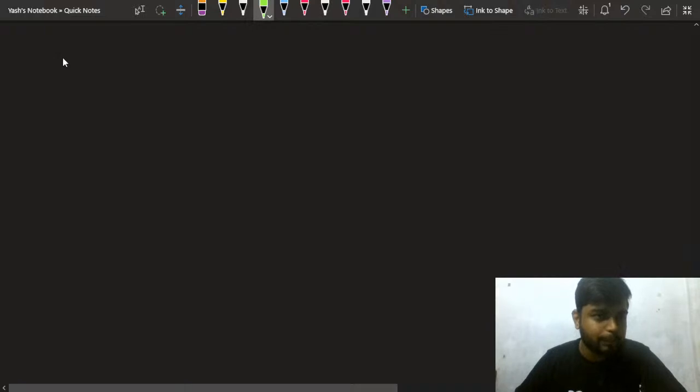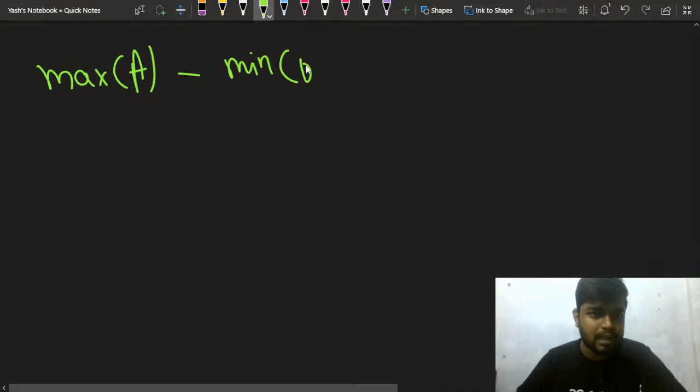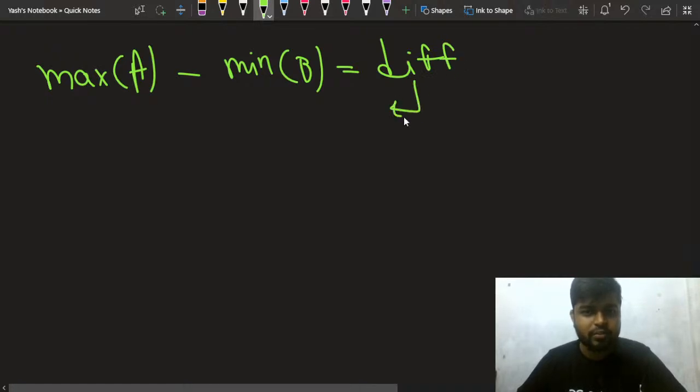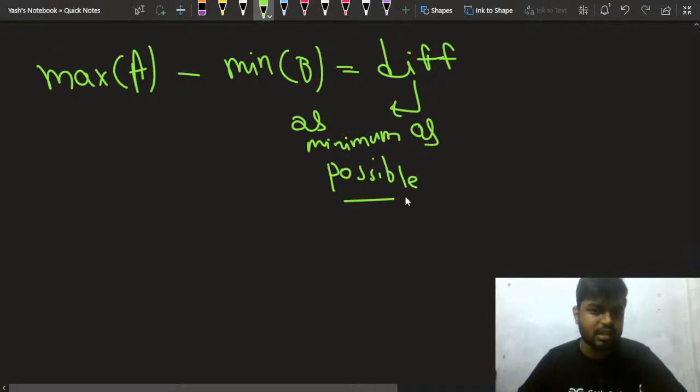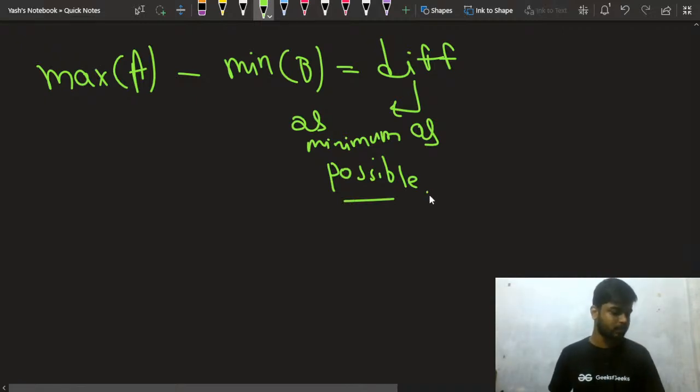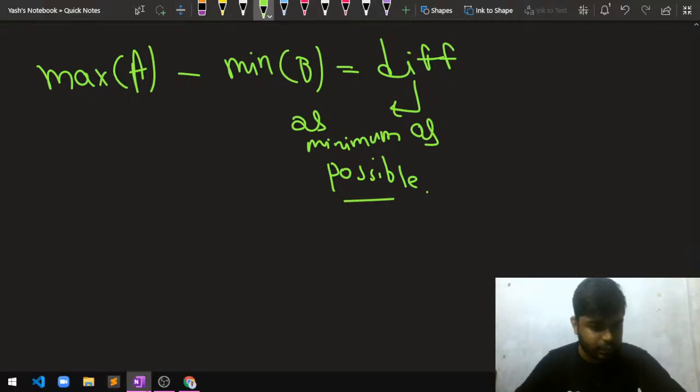You want the strongest of A. What do I mean by strongest of A? You want the maximum value of A minus the minimum value of B. Whatever difference you get, you want this difference to be as minimum as possible. Everyone agrees on this? This much part must be clear to everyone.